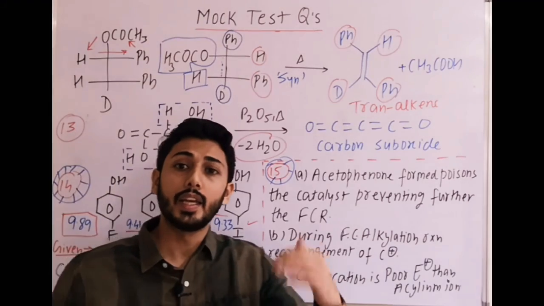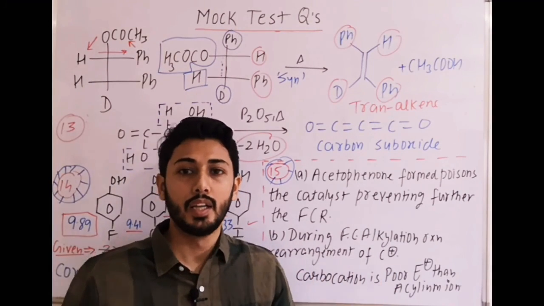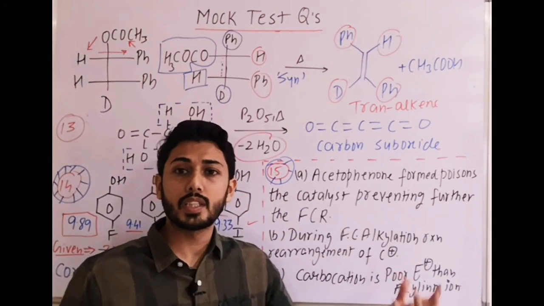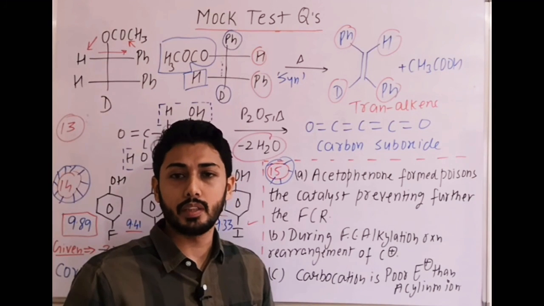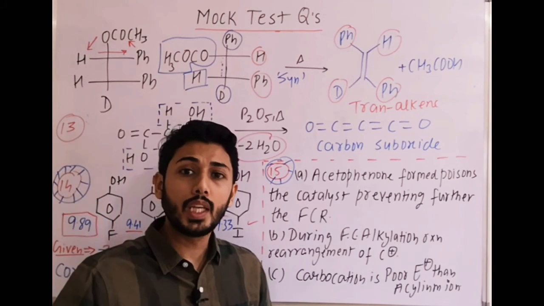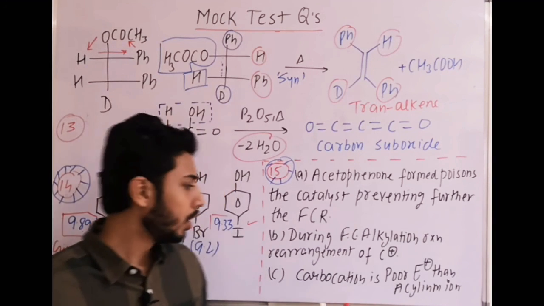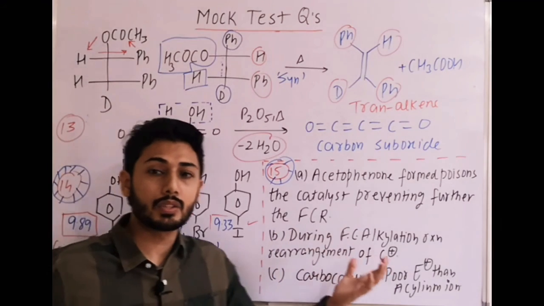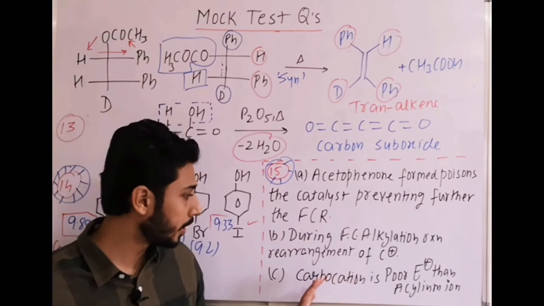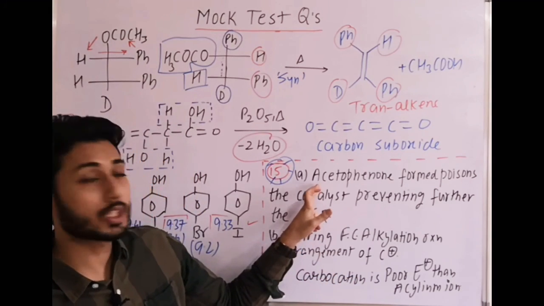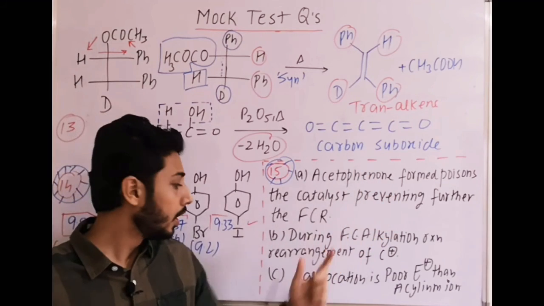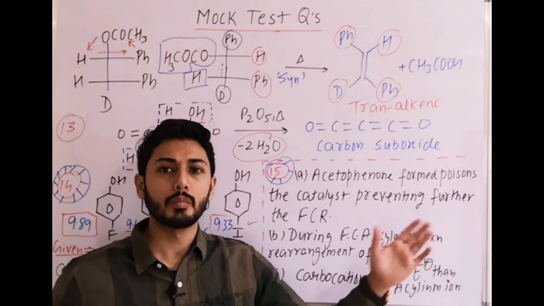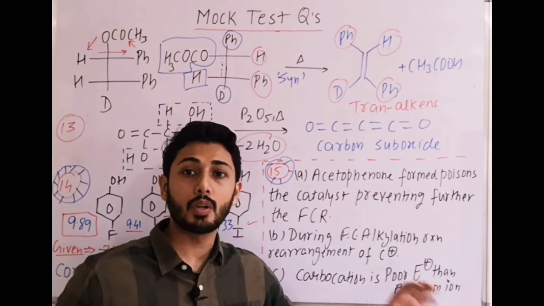It should be incorrect. In what sense they are saying it is not clear, because in the reason also it is given that this is a weak electrophile, but in the case of acylium we know that carbon is less positive, and less positive means it is a weak electrophile. It is very selective as compared to the normal carbocation in alkylation. So this statement is incorrect. But the answer given is the first one, that statement A is incorrect. As per this, it means C is correct, but C should be incorrect. I have explained, because of the less positive charge on the acylium ion, it is stabilized by the lone pair of oxygen.